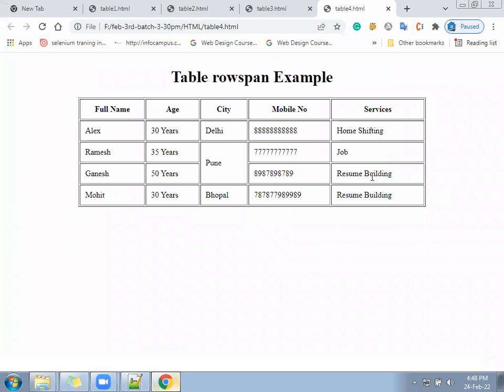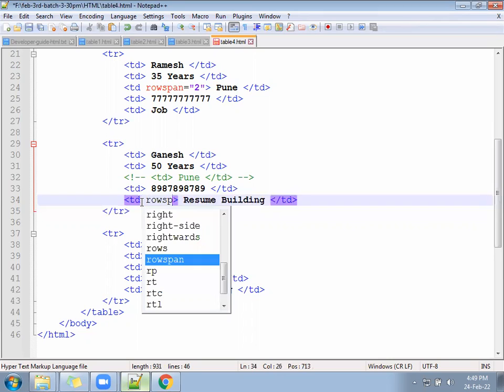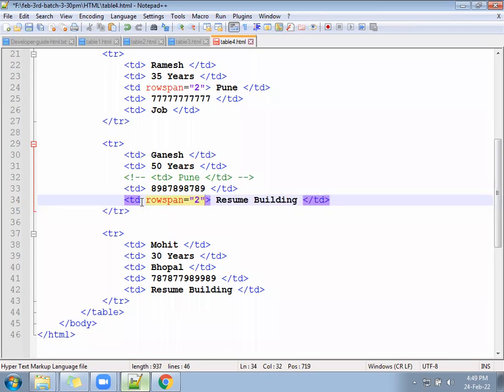Now the last user, the second last user. Resume building is here also, resume building is here also. So the first resume building, write with a row span equal to 2. And the second resume building you should comment out.